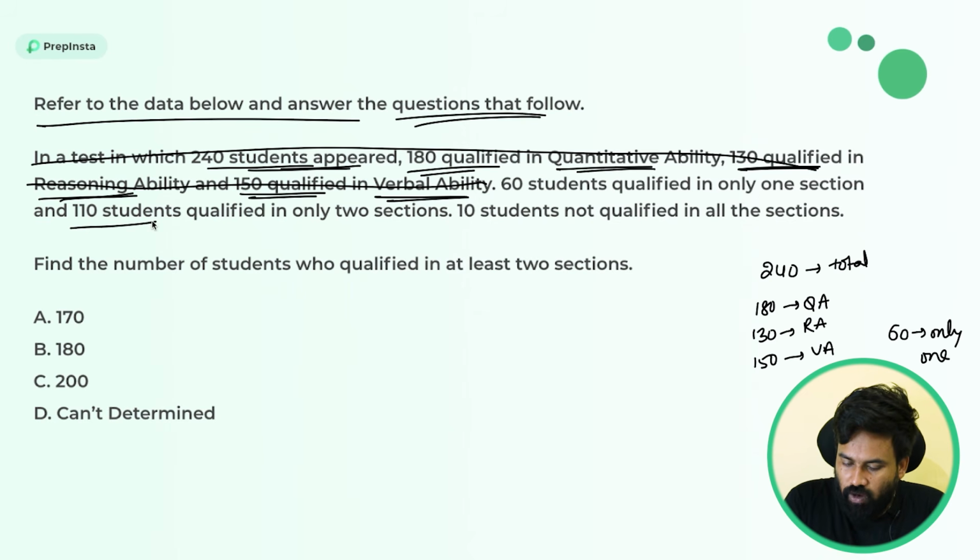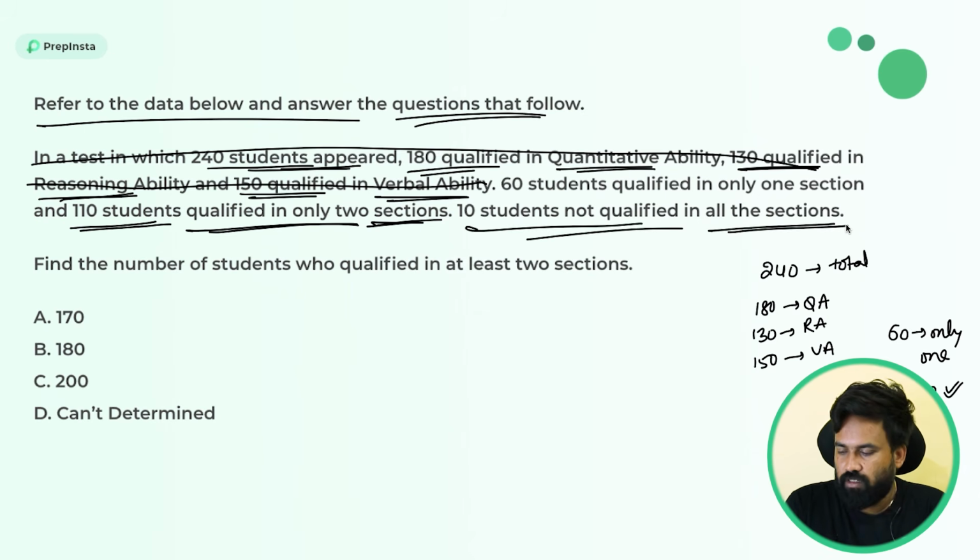Okay. And 110 students are qualified in only two sections. Okay, 110 is two sections qualified people. 10 students are not qualified in all the three sections. Okay, 10 is not at all qualified in anything. Find the number of students who qualified at least two subjects.